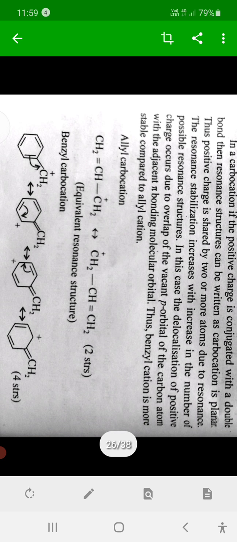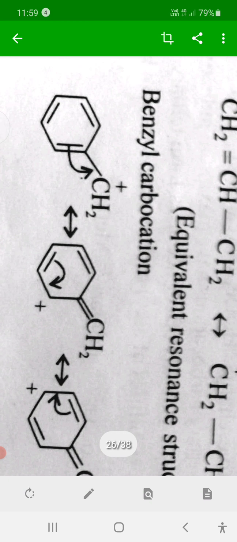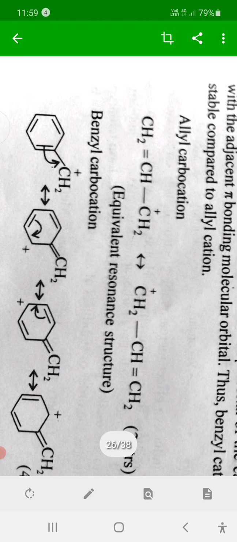Then resonance, that is donating resonance effect, plus R effect. If groups having plus R effect are present adjacent to the carbocation, then that can stabilize the carbocation.